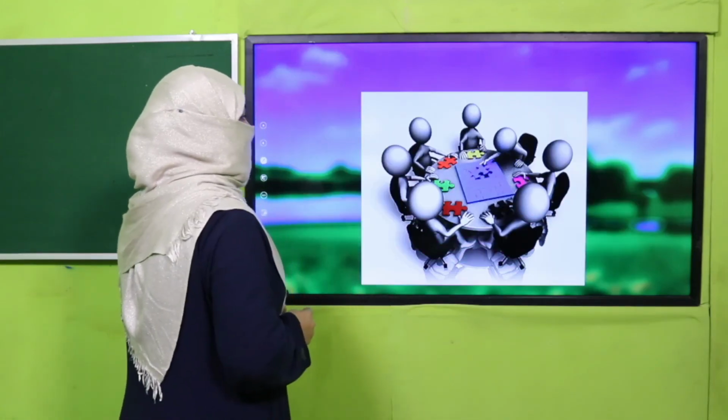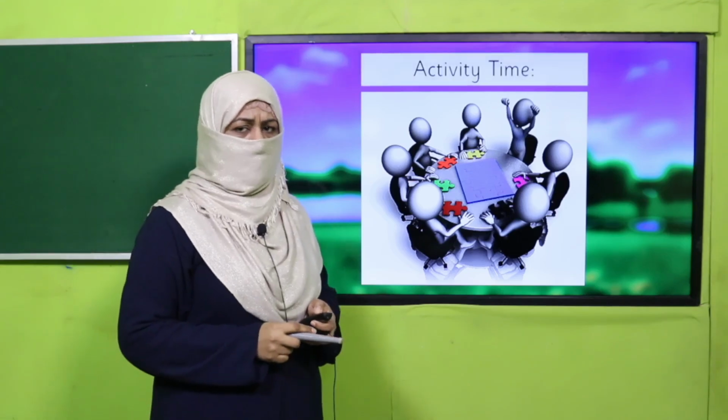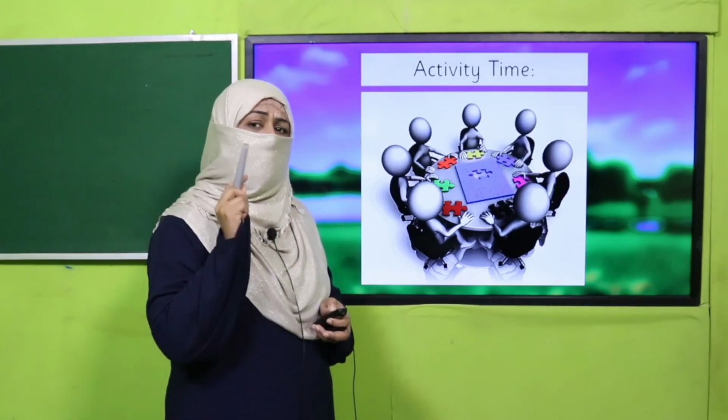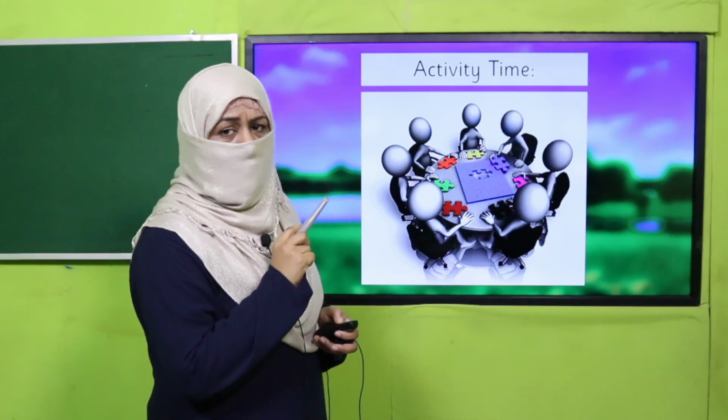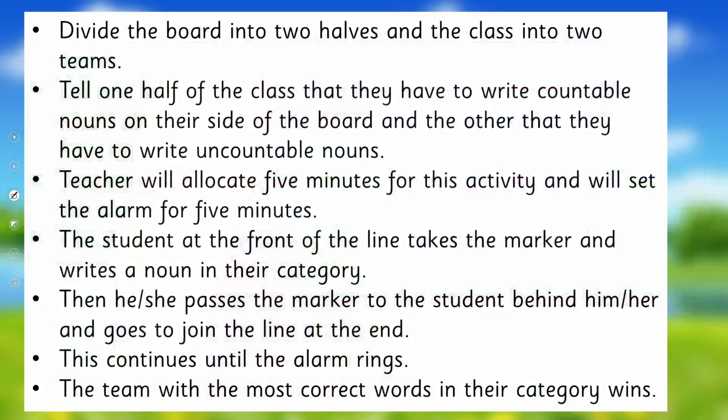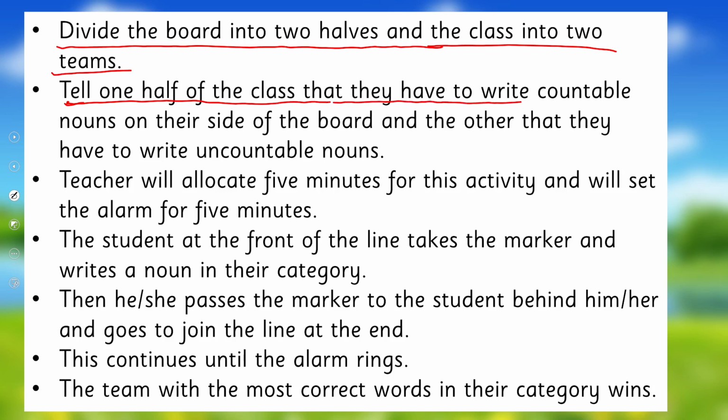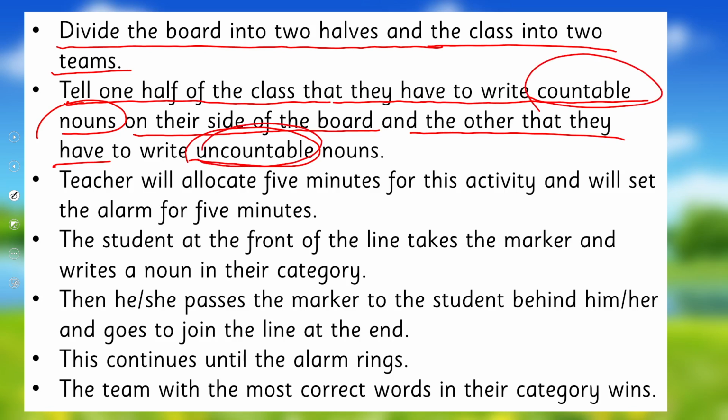Okay. So it's a time of an activity. I'm going to find out how many of you know the countable and uncountable concept. All right. So what you are going to do, the teacher will divide the board into two halves and the class into two teams. Tell one half of the class that they have to write countable nouns on their side of the board, and the other that they have to write uncountable nouns on their side of the board. So one will write countable, the other will write uncountable nouns. And the teacher will allocate 5 minutes for this activity.